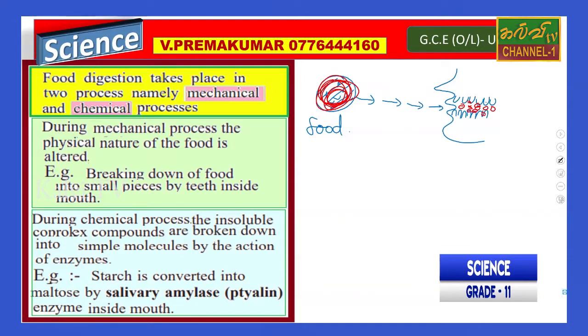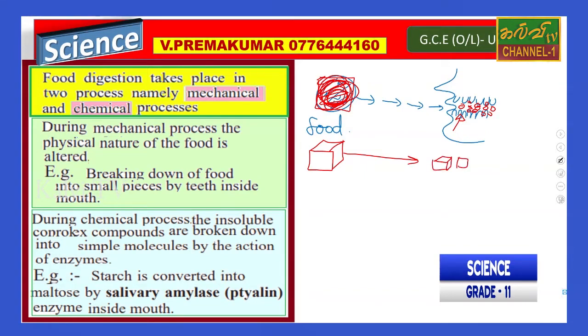Physically, the length, height, thickness and density of the food change in the mouth. Physical features mean length, height, thickness and density, and these change so the food becomes small particles.